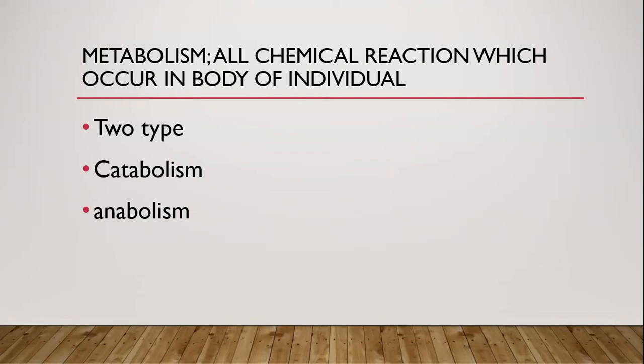All the chemical reactions occurring in the body are called metabolism.